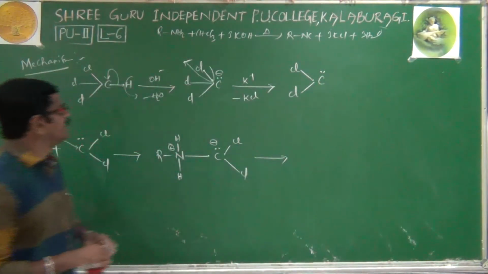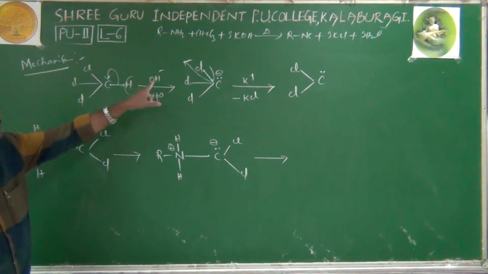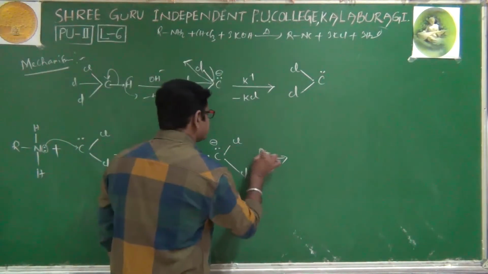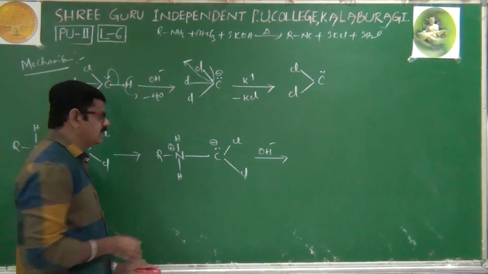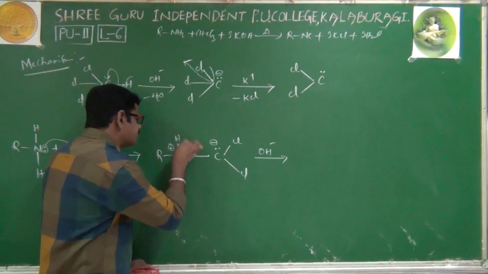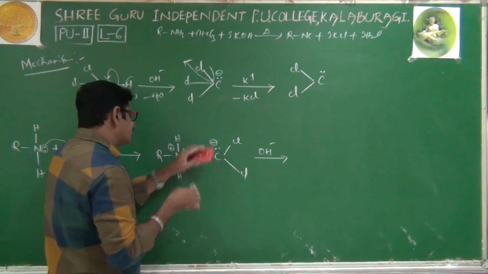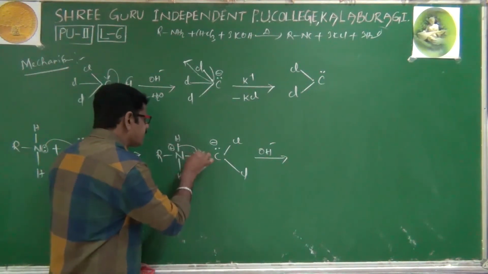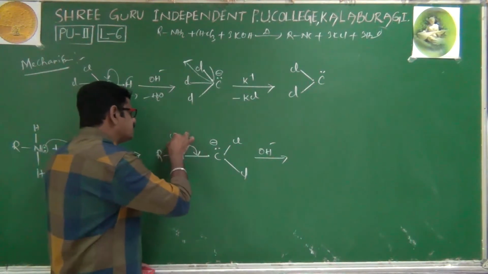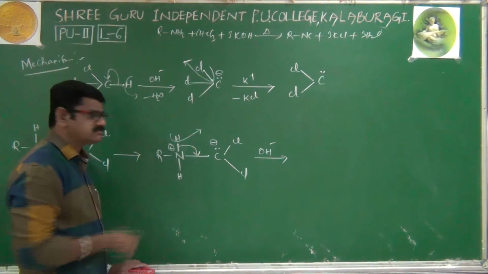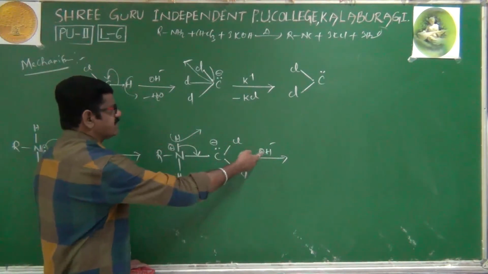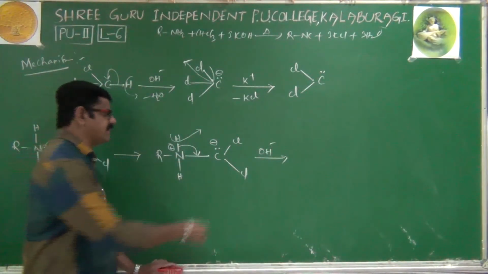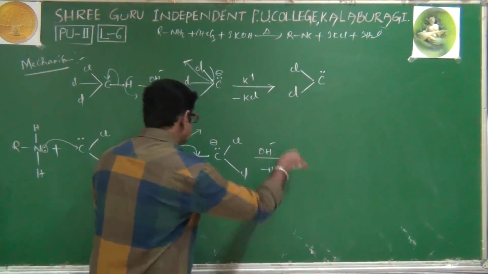In the next step, what are we doing? Till now, how many KOH molecules have been used? Only one KOH molecule. Next, I am using another KOH molecule, OH minus. Therefore, this bond pair is shifted from here to here. Here again, hydrogen is eliminating without electron, H plus, and with OH minus it is eliminated as water, minus H2O.